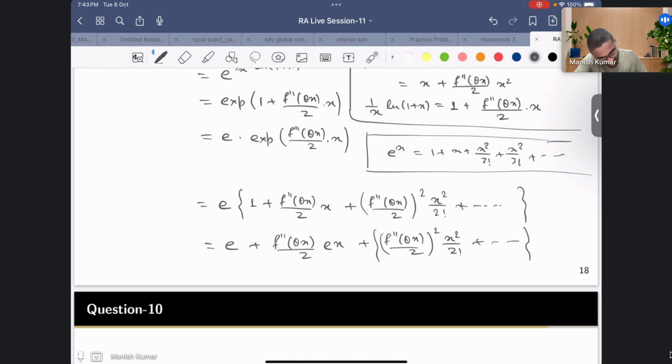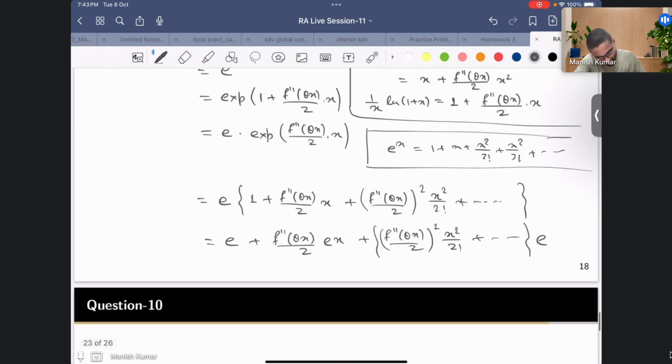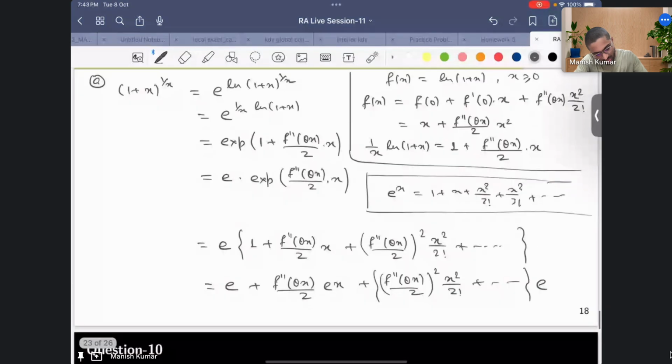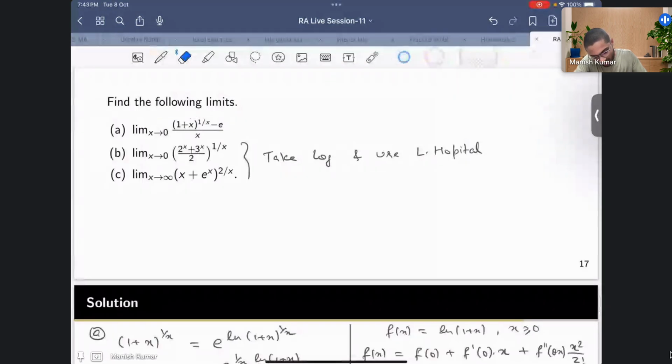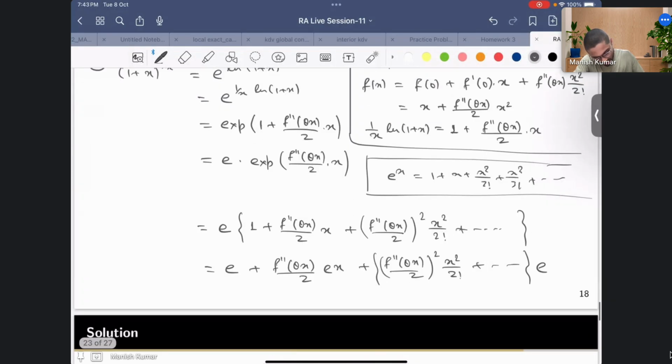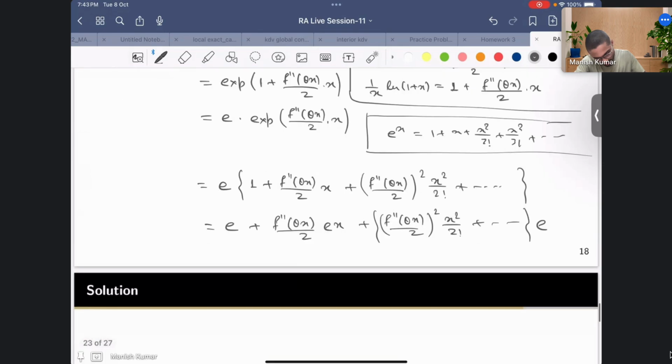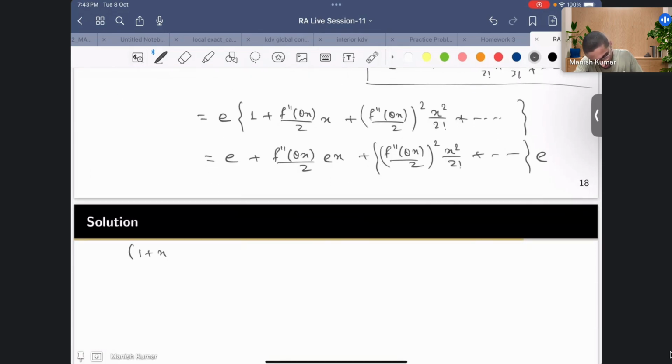Now I'll try to write the given function. Recall the given function, 1 plus x raised to the power 1 by x minus e upon x. So I'll take this on the left hand side: 1 plus x raised to the power 1 by x minus e, and then you divide it by x.